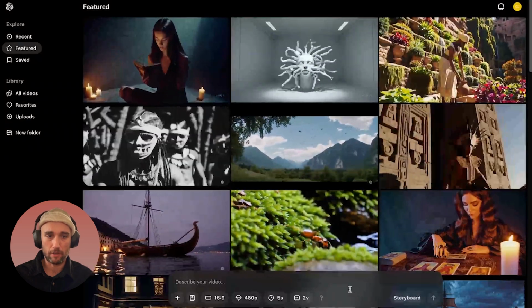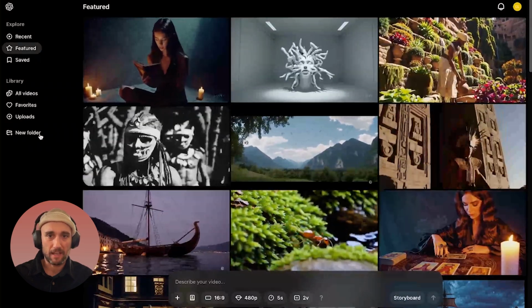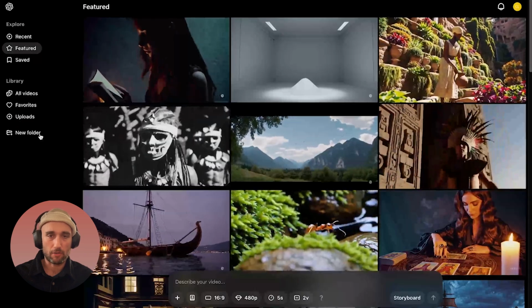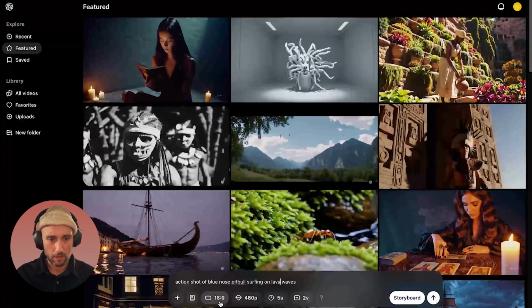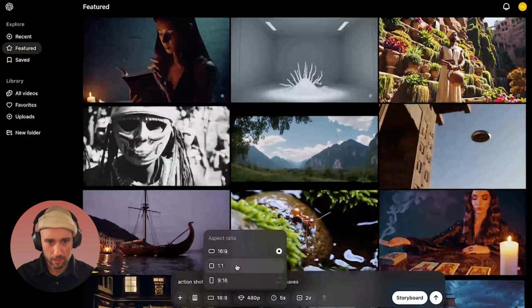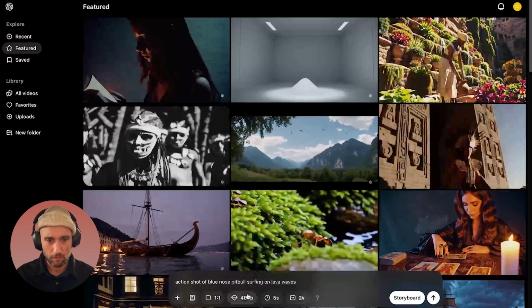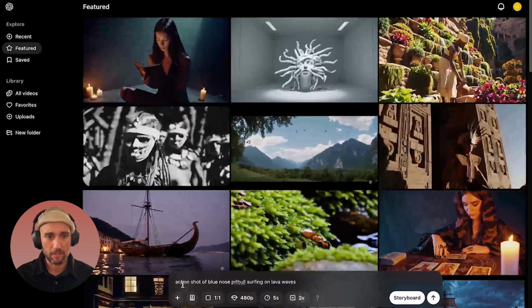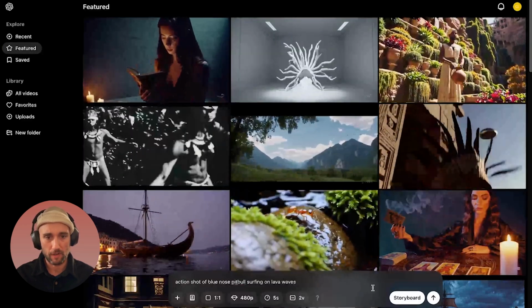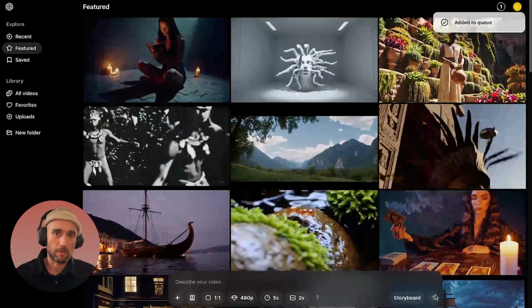Let's just try and generate a video. Because it came out today, everyone's trying to create videos, so we're going to try and generate a video with the lowest quality. Okay, so here's going to be our first generation. I'm going to make it as small as possible. Let's do it 1:1, 480, 5 seconds. And let's do 2 generations. So what we're going to do is an action shot of a blue-nosed pit bull surfing on lava waves. Let's create it. Okay, so it's added to a queue.